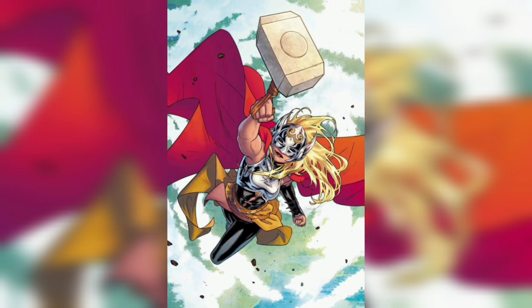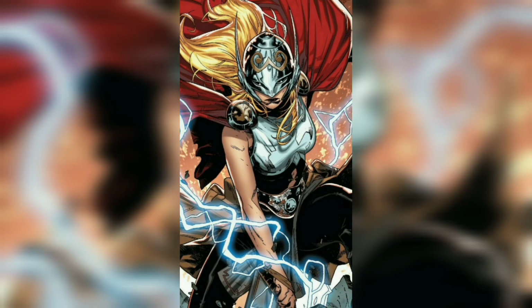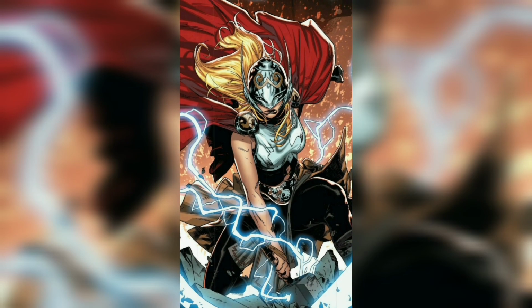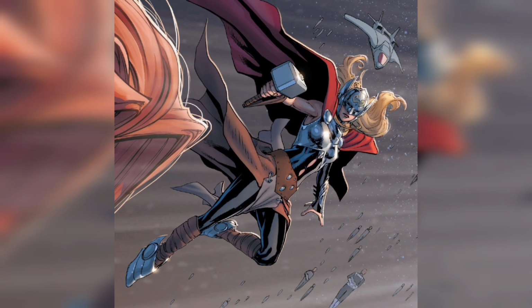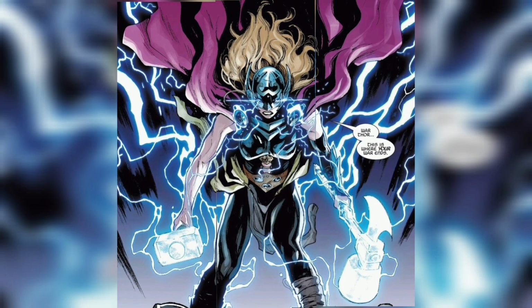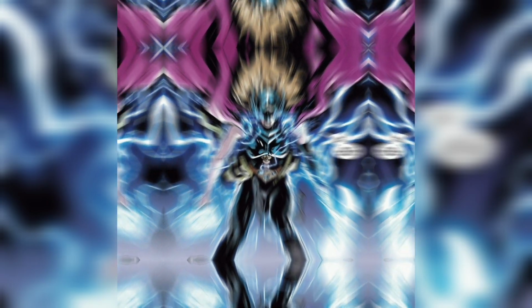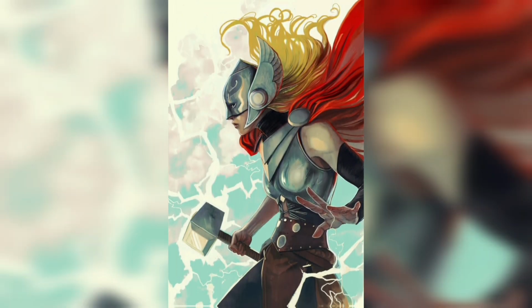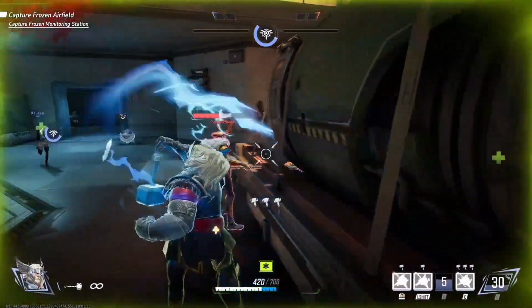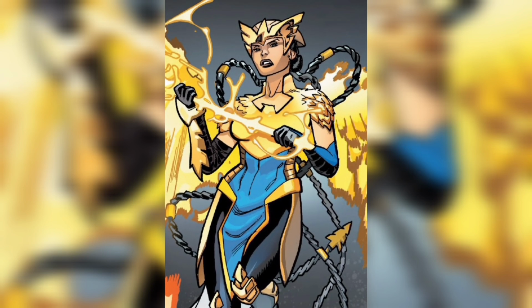Next is Jane Foster. Jane Foster was a doctor who became Thor when Mjolnir deemed her worthy after Thor Odinson lost his power. While battling cancer, she wielded the hammer, gaining godly strength but worsening her illness each time she transformed. As Thor, she fought powerful foes, including Malekith and the Mangog. Eventually, sacrificing Mjolnir to stop Mangog led to her losing the Thor mantle. Later, she became Valkyrie, wielding the all-weapon Undrjarn, which could change into any weapon she needed.